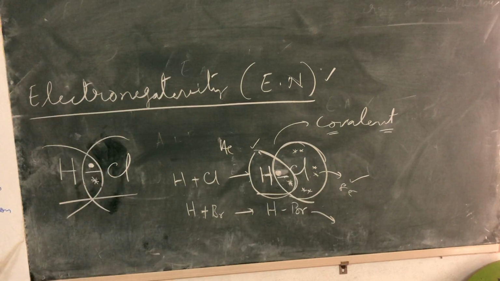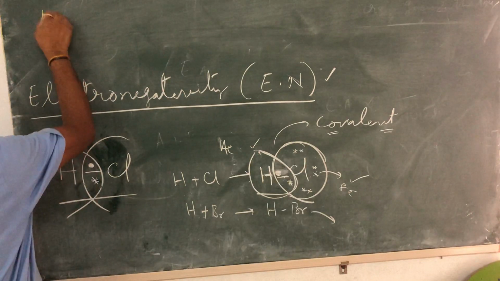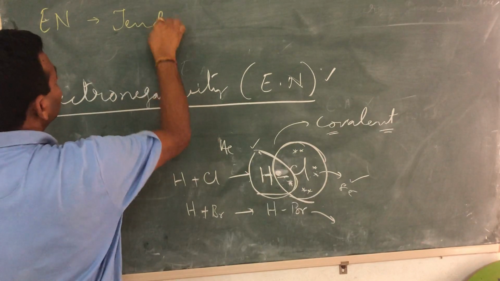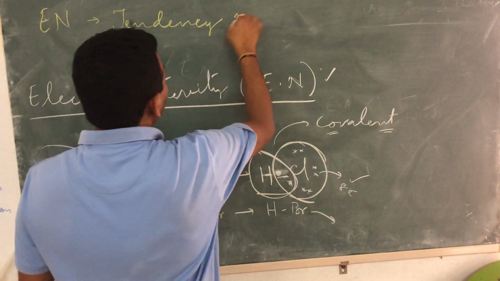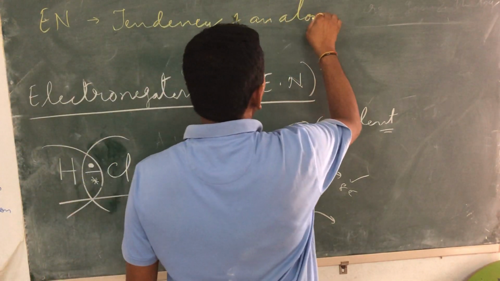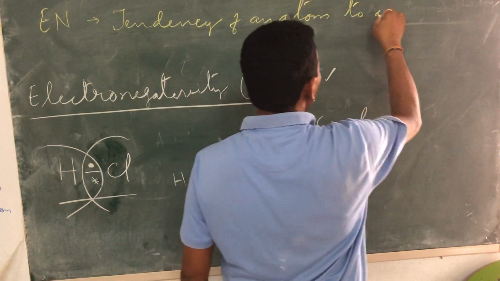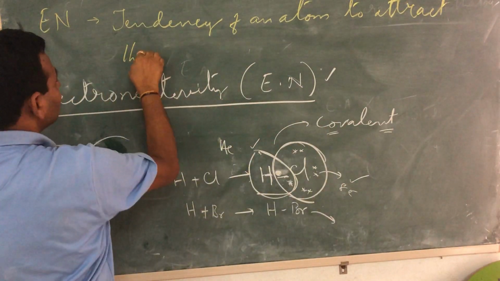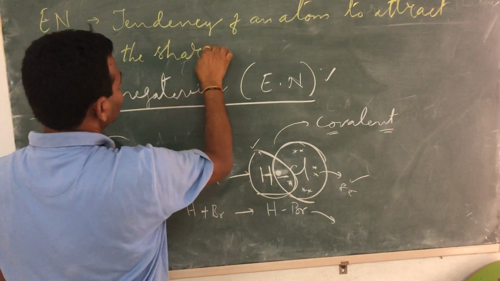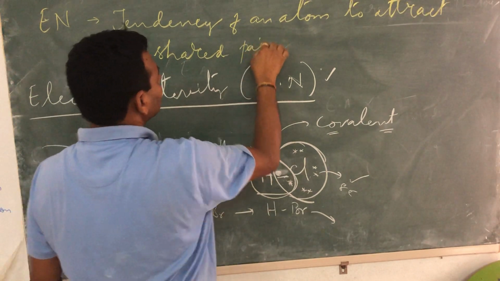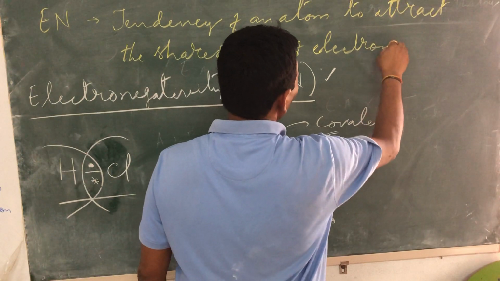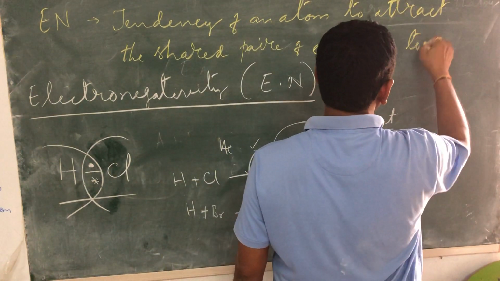So I am writing the definition here. Electronegativity is the tendency of an atom to attract the shared pair of electrons towards itself.